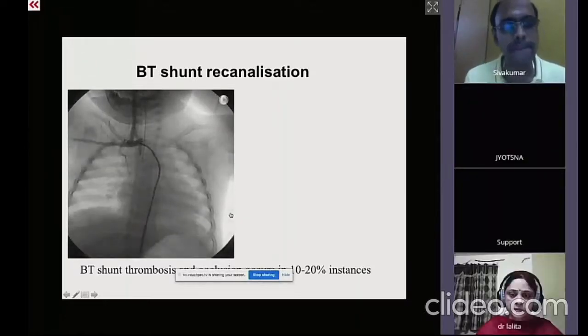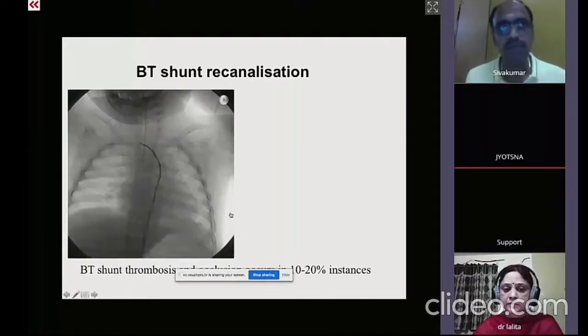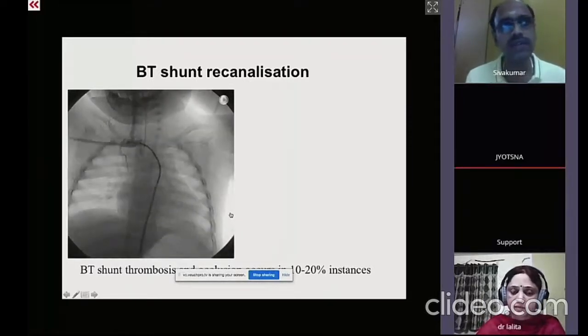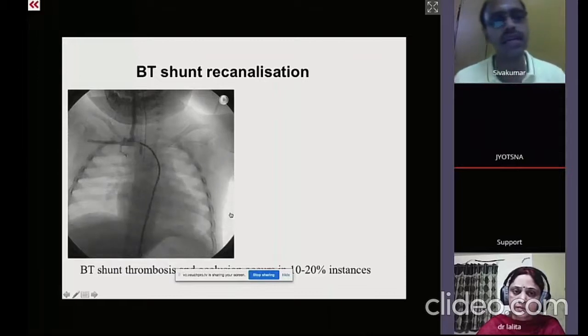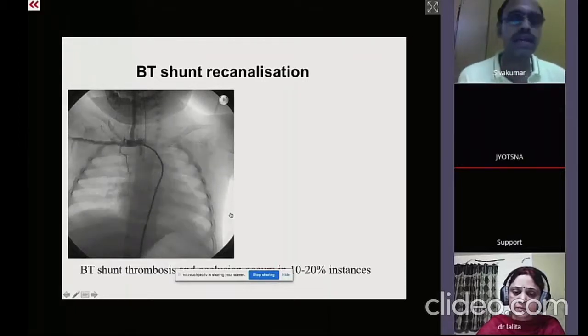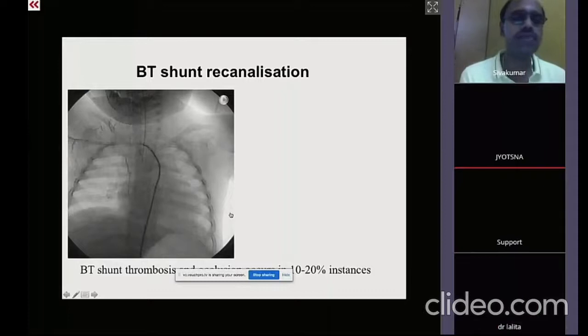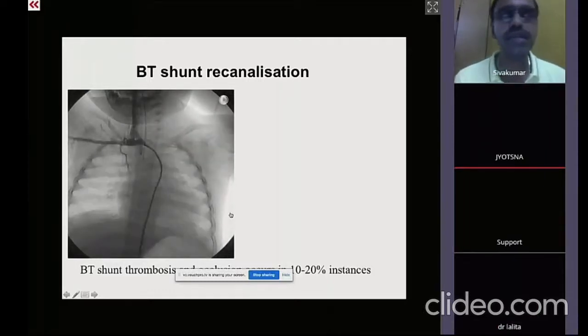About this ductal spasm, it is mentioned as one of the complications even during the wiring. Exactly. So do you encounter that, or are the prostaglandins stopped beforehand to produce some constriction so that the stent can be held very well? But exactly, once the spasm occurs, probably we have to shift back to giving the prostaglandins. So how frequently is it encountered?